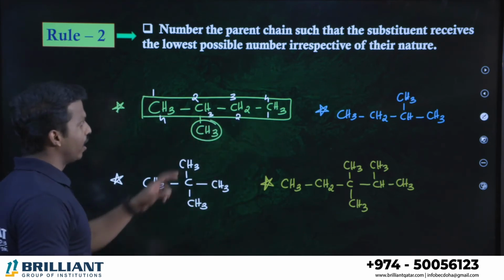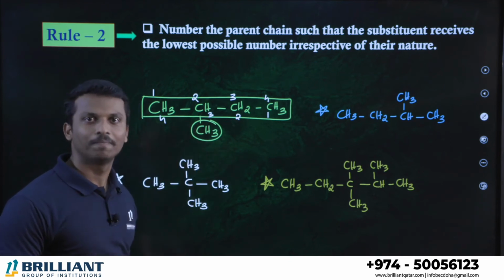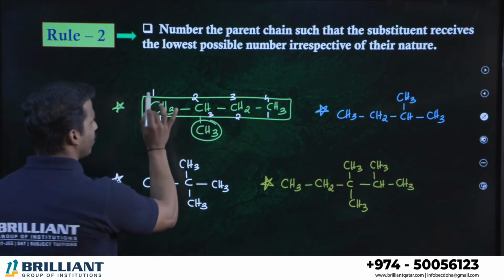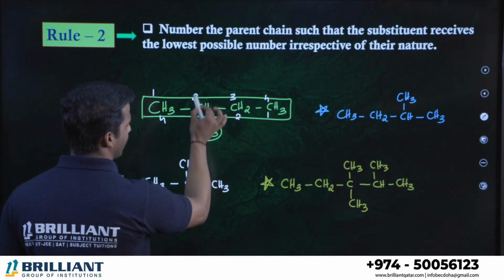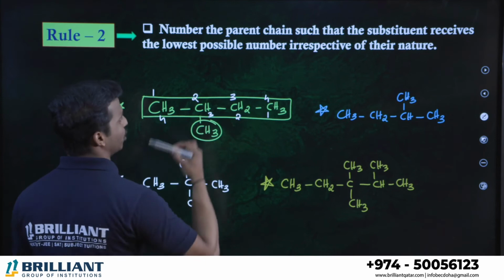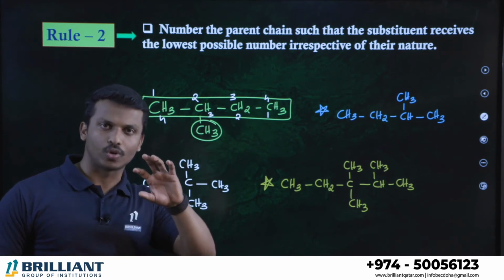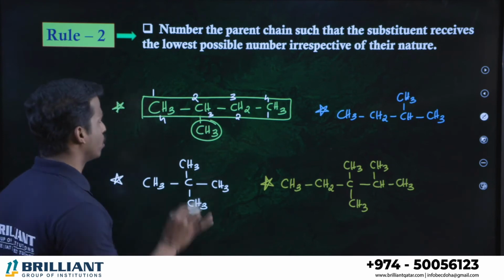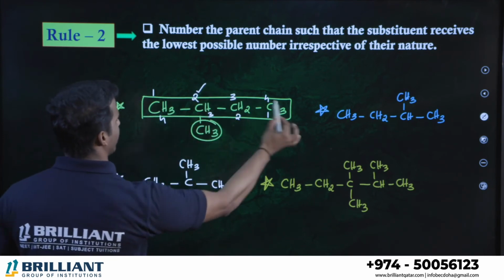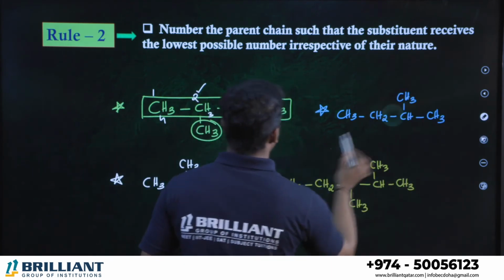In which numbering is your methyl substituent getting the least number? I think from left to right, it's at the second position. If you're numbering from right to left, the methyl group is at the third position. It should not happen. All the substituents should get the least number. So which is better? This numbering is better. So second position, methyl group. Okay, let me just erase this one.